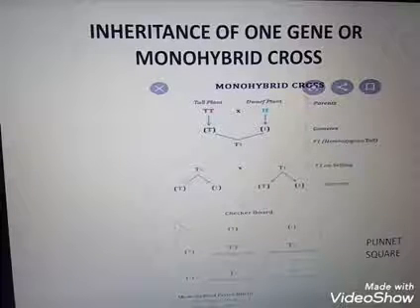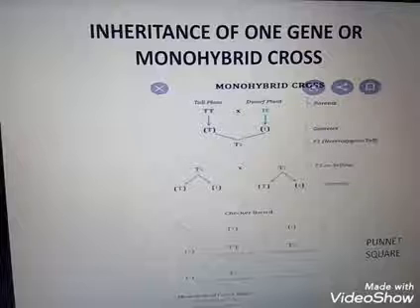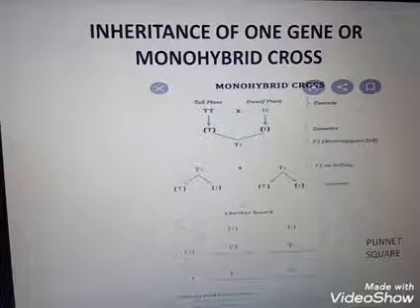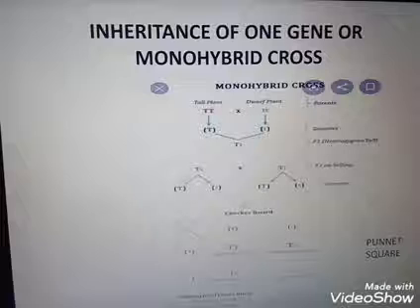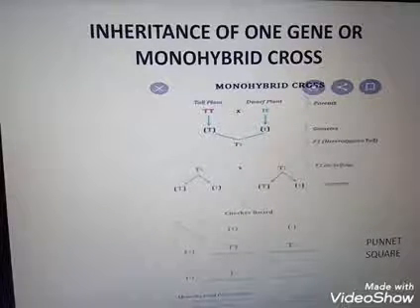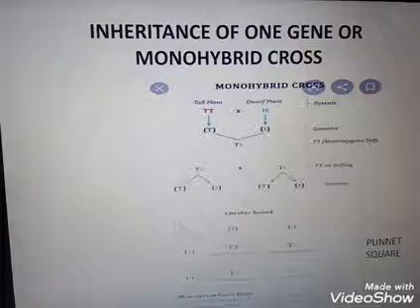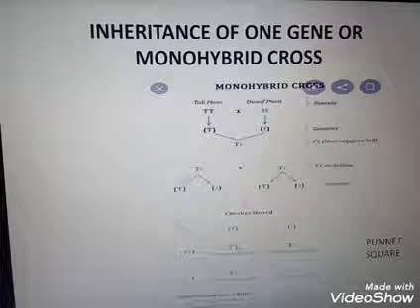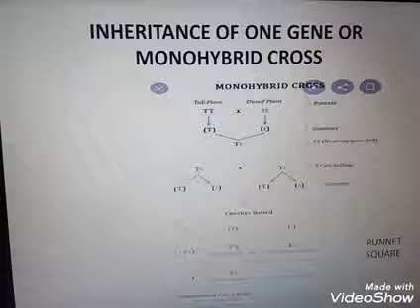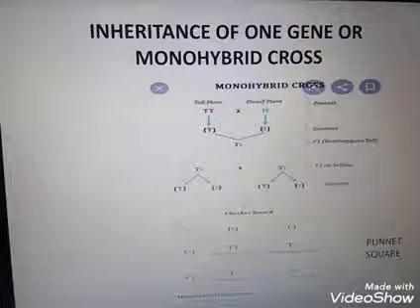On the basis of the inheritance of one gene, or the monohybrid cross, Mendel proposed the law of dominance. Mendel proposed 3 laws related to Mendelian inheritance. The first law is the law of dominance. It states that in a monohybrid cross only one of the parental characters is expressed in the F1, and both are expressed in the F2. Mendel could not explain it as a gene; he explained it as a factor. That is a limitation of Mendelian inheritance. Clear?